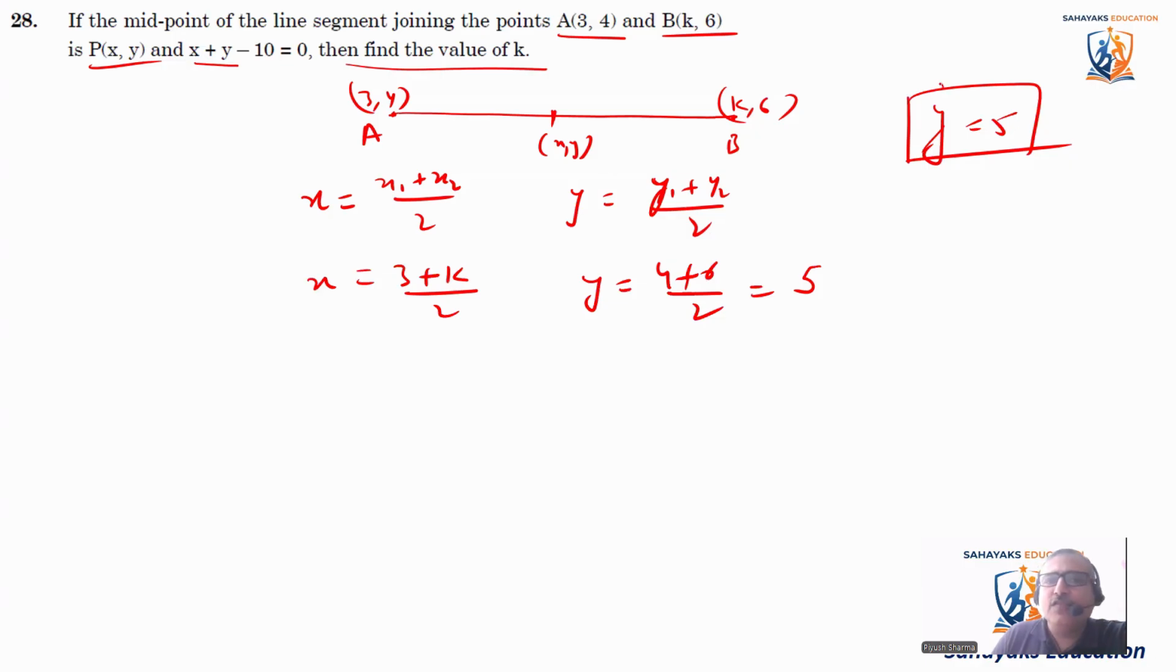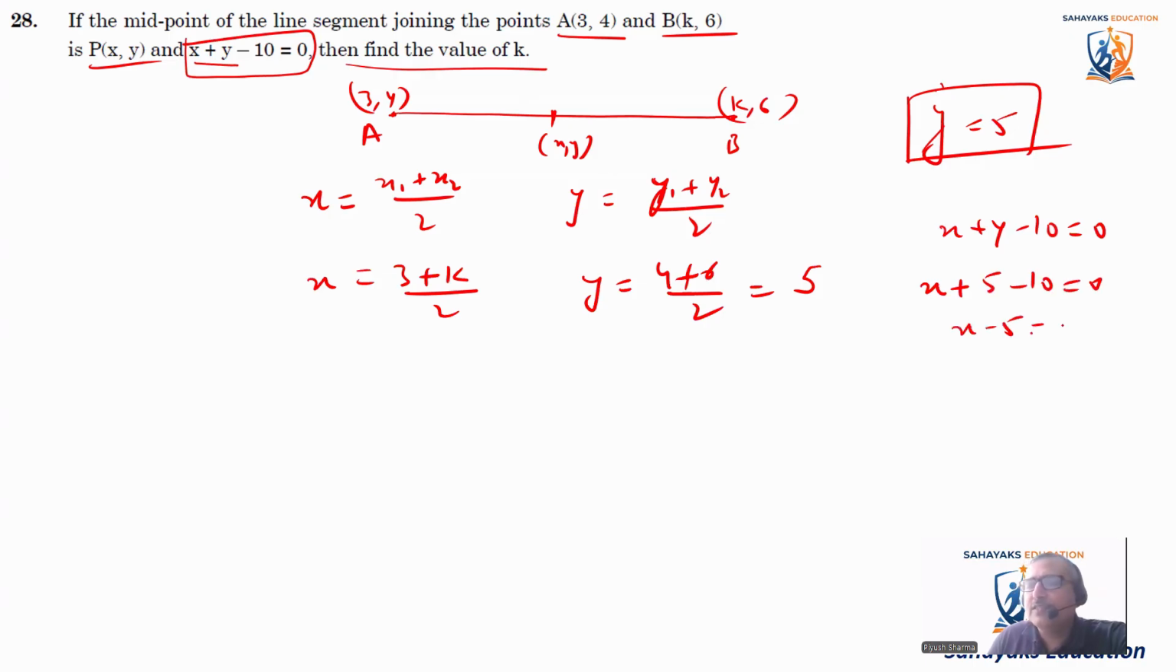When we have found the value of Y, let's put this value of Y in the equation which is given to us. We know that X plus Y minus 10 is equal to 0. This is given to us. Let's put the value of Y here. So it becomes X plus 5 minus 10 is equal to 0. So it becomes X minus 5 is equal to 0. So X also comes as 5.